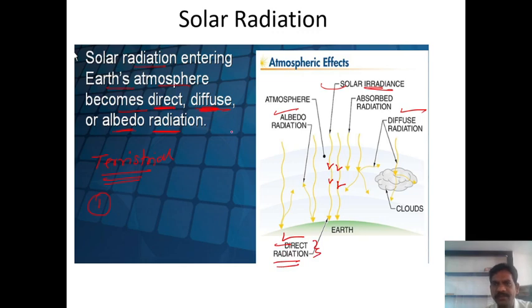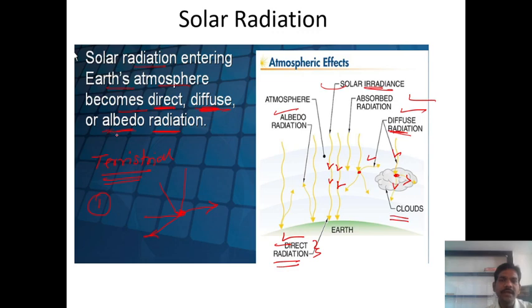Another is diffuse. How to define diffuse radiation? The radiation which is received on the earth's surface after scattering. Scattering means change of angles. Suppose the radiation is incident here and the direction is changed. The radiation received on the earth's surface after scattering is diffuse. Scattering is due to particles and clouds in the atmosphere. If you observe here, after this radiation is incident on these clouds, the direction is changed. This is diffuse radiation.